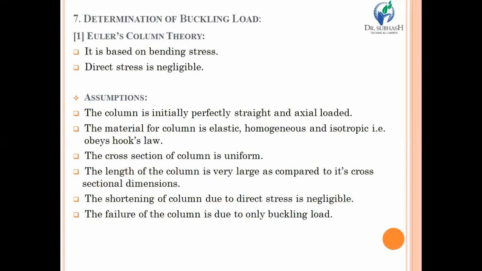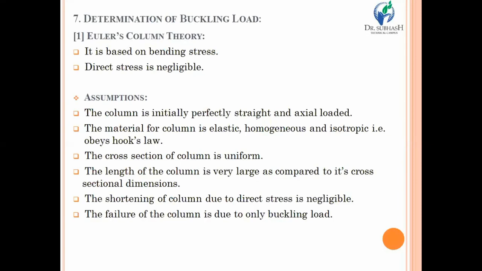That means if you are analyzing the column, then before applying any kind of load, it is perfectly straight and axially loaded. The material of the column is homogeneous, isotropic, and elastic. That means within the elastic limit, it has a proportional relation between stress and strain.